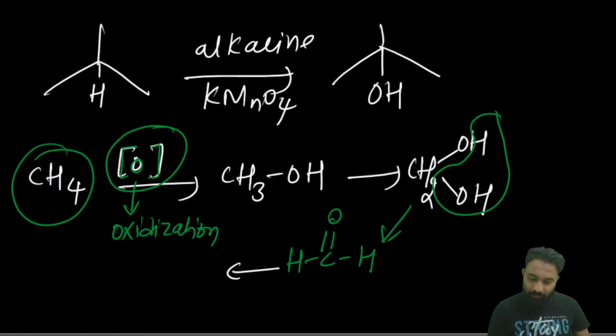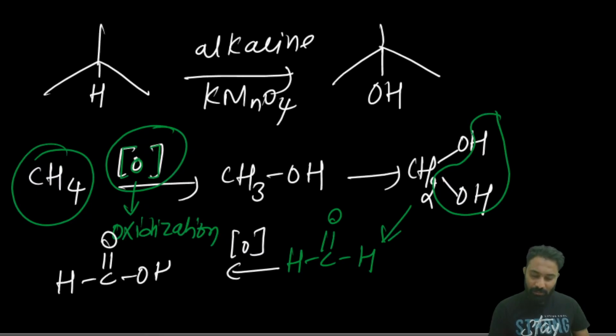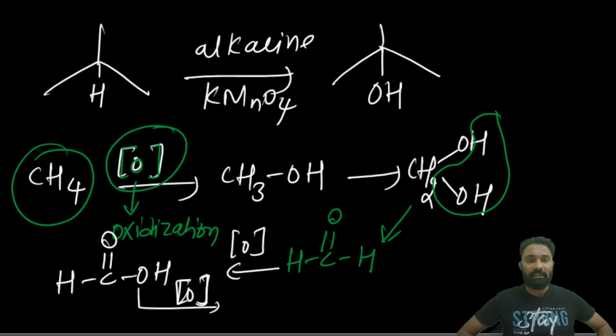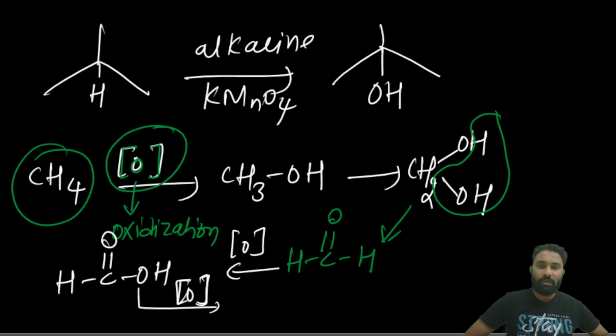Again this formaldehyde is further oxidized to formic acid. But formic acid will not be stable in this manner. If you further oxidize formic acid, what will it be converted into? I already explained this very clearly. If you remember, you can say; if not, give me a question mark so that I can say.